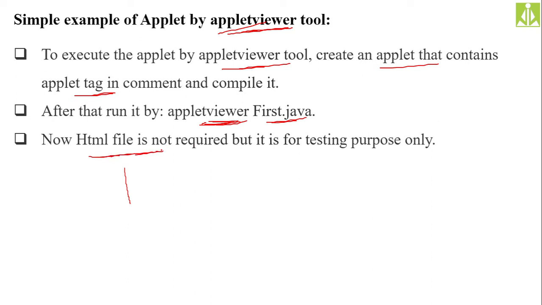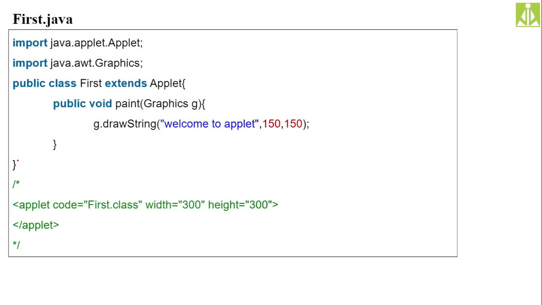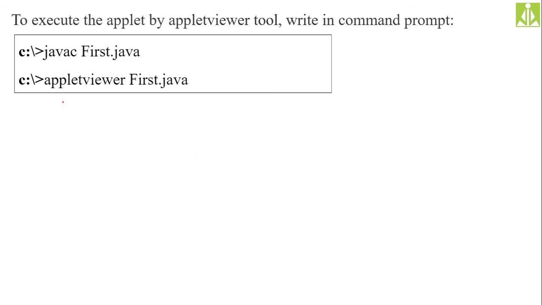Okay, once again we go and check this one. As you can see, we have only one file now, the Java file. In that file only we kept both the Java code as well as the HTML code. We kept both codes inside that single file, and we use first.java to compile with javac first.java, and we use first.java only when running the program. Using the applet viewer command, we are running the program, and at the time of running, we are not using the dot class file. Rather, we are giving first.java only.